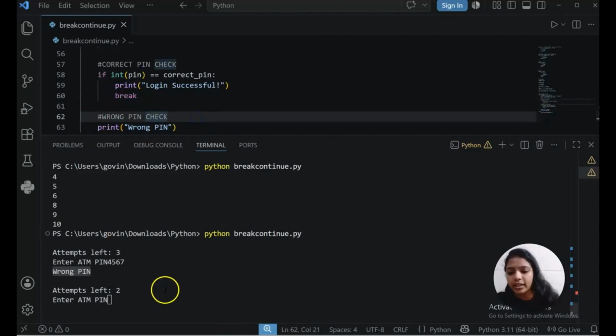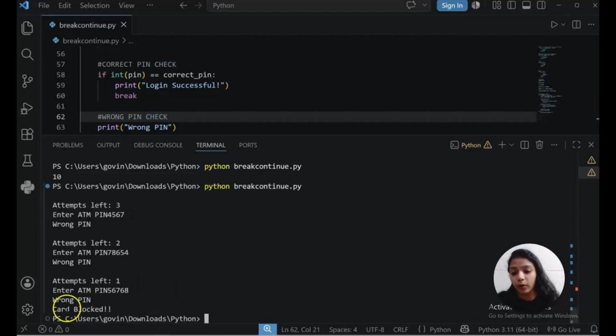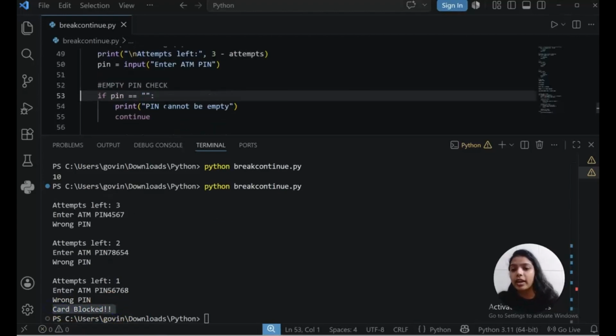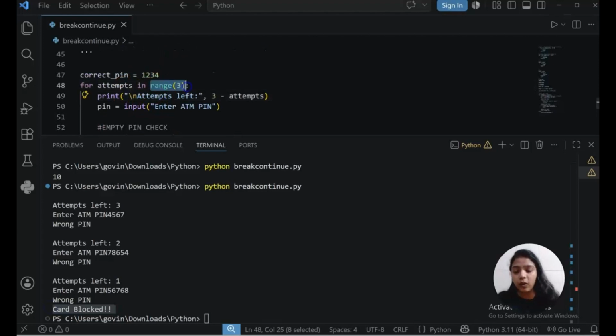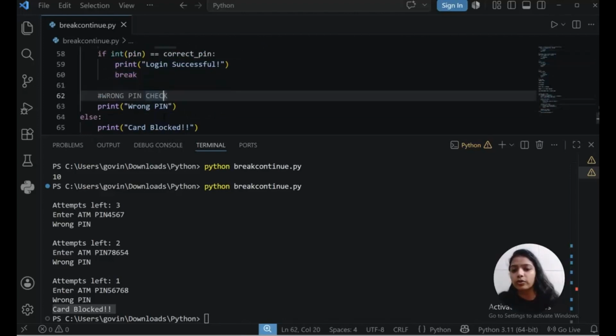That's the reason only. Let's say I am giving once more wrong pin. Third time also I will give wrong pin. I am expecting card blocked. See, card blocked. Why? Because it ran this loop 3 times. All the 3 times it is asking the input, and all the 3 times the pin is wrong. So this condition, wrong pin, wrong pin, wrong pin.